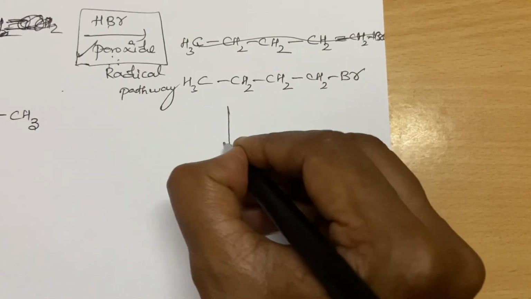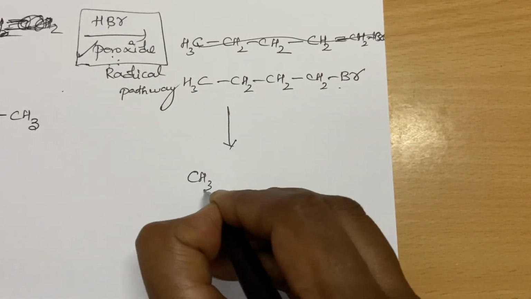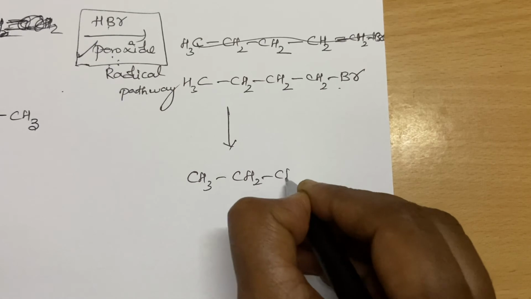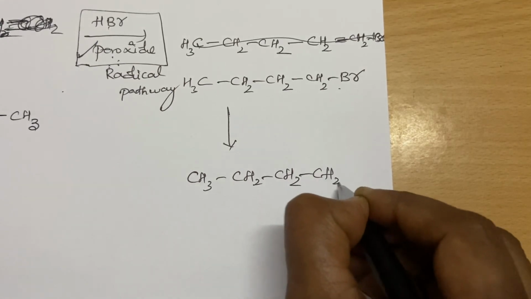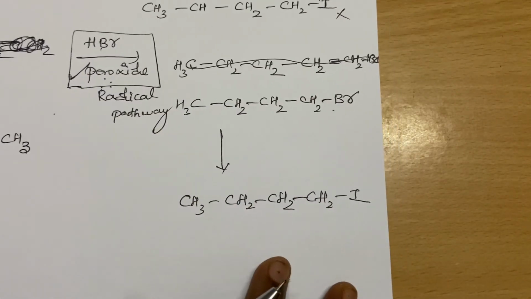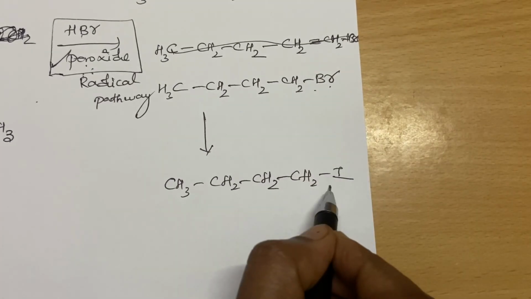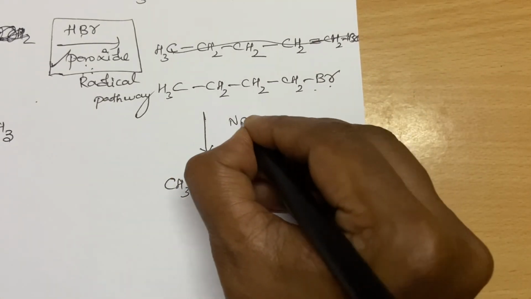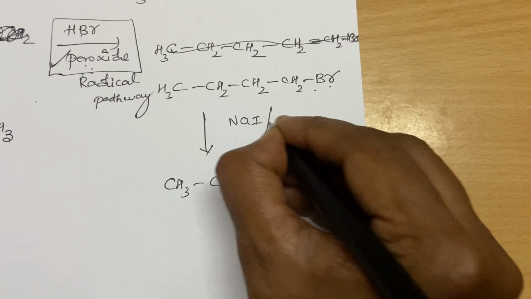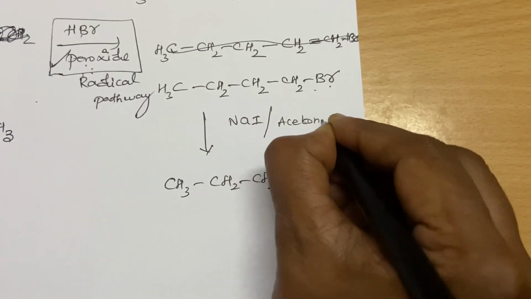Can you change this bromine to iodine? The before example I told you, bromine to iodine, what do you have to do? Yes, you have to do the Finkelstein reaction, that is sodium iodide and acetone.